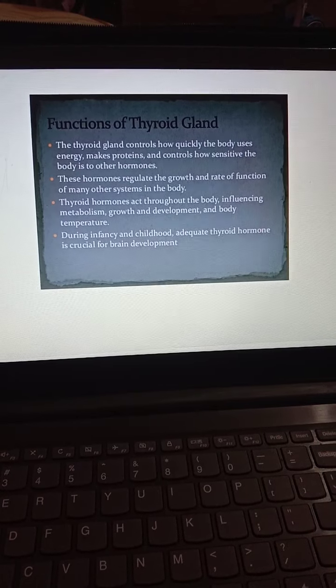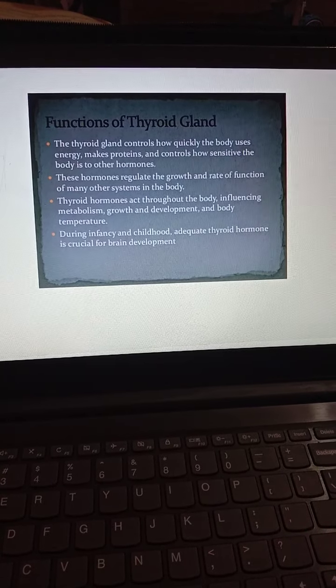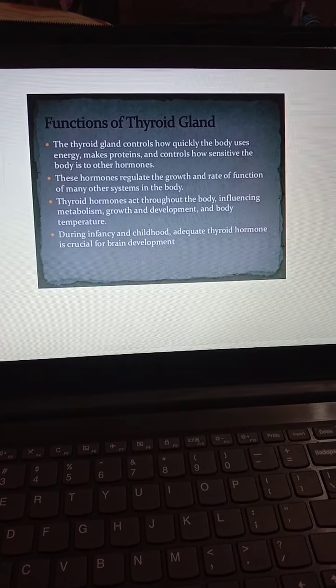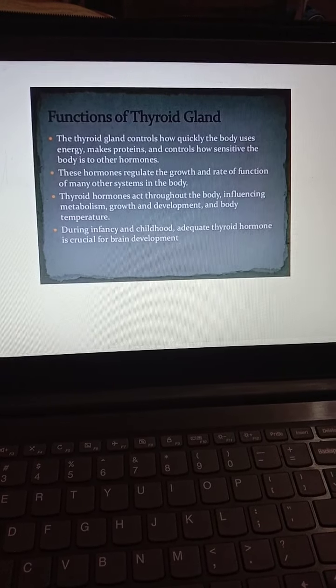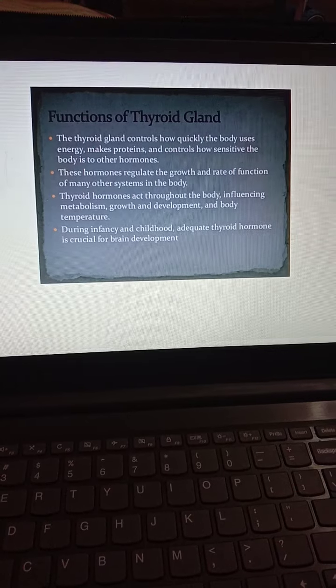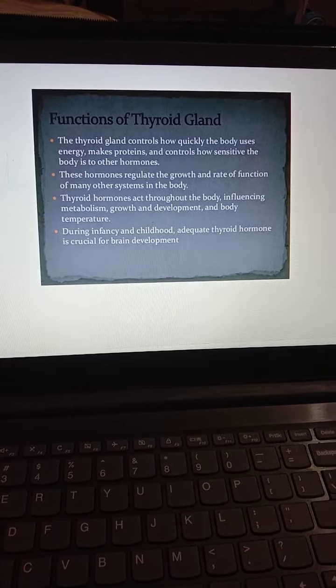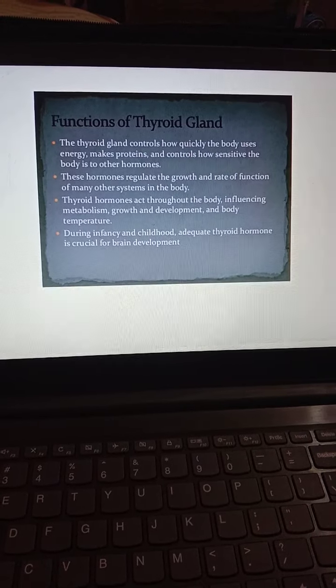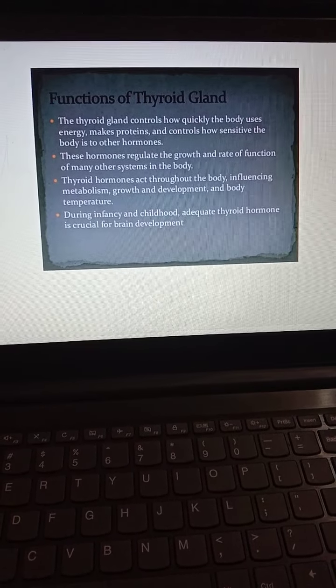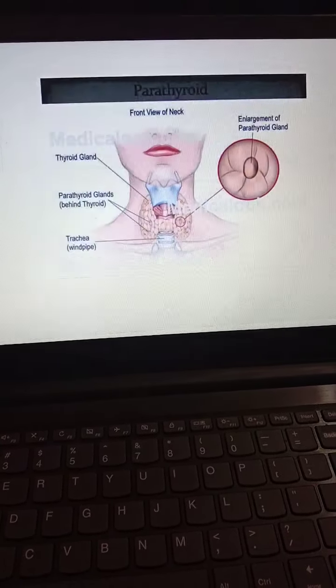Next, in hypothyroidism, basal metabolism is lowered, resulting in cretinism, dwarfism, and mental deficiency. And in hyperthyroidism, metabolic rate is increased, resulting in sweating, flushing, exophthalmic goiter, protrusion of the eyeball. So this is all about the thyroid gland.